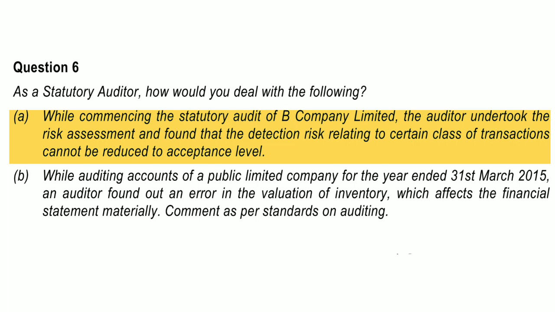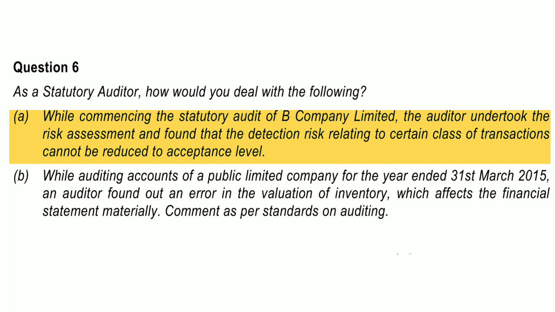Hello dears, we are moving towards practice manual question number 6. While commencing the statutory audit of B Company Limited, the auditor undertook the risk assessment and found that the detection risk relating to certain class of transactions cannot be reduced to acceptable level. So it is mainly stating that A, who is a chartered accountant who has accepted the audit engagement of a company, is doing what risk assessment procedure.